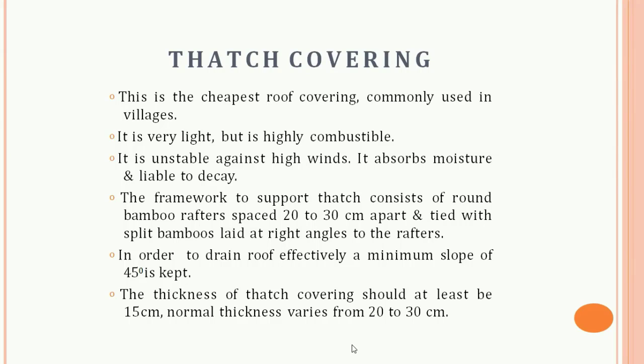The bundles of thatch are tied with ropes or twine to the supporting structure, which consists of round bamboo rafters spaced at 200 to 300 mm. Over these rafters, split bamboos are laid closely spaced at right angles. Reed thatch may last 50 to 60 years, while straw thatch may last 20 to 25 years. Thatch roofing is suitable for small spans. This is the cheapest type of roof, which does not require skilled labor for construction. It is mainly used for houses in villages.